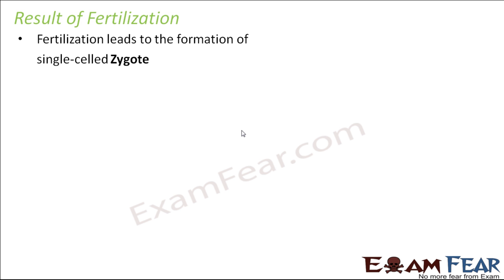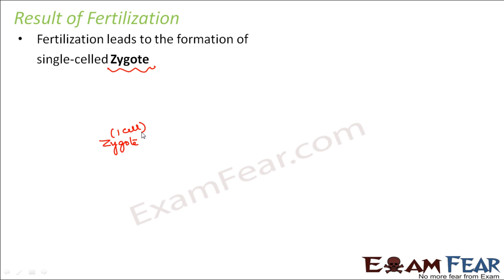So let us see what happens as a result of fertilization. Fertilization is the fusion of the sperm and the egg. As a result, what do we get? Fertilization leads to the formation of a single-celled zygote. A zygote is a single cell which is formed. So this is, let us say, the zygote, which is made up of one cell.